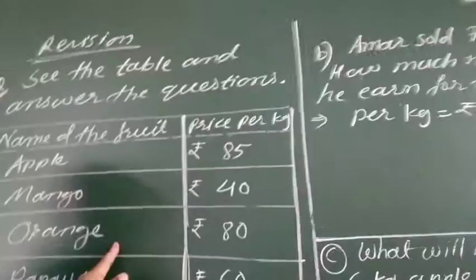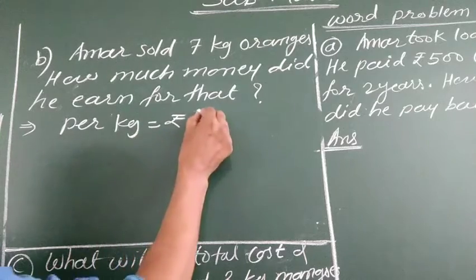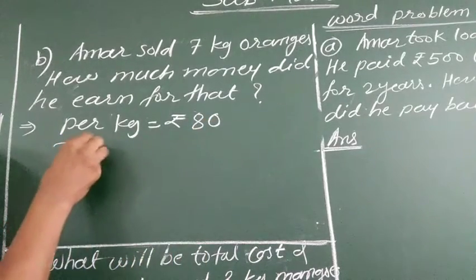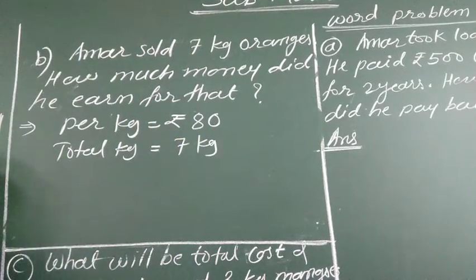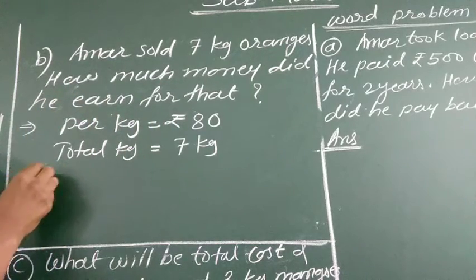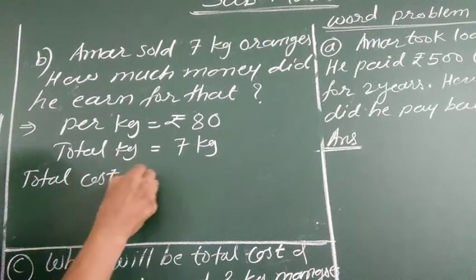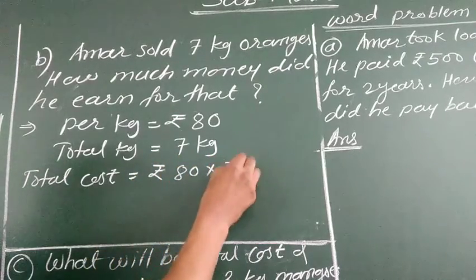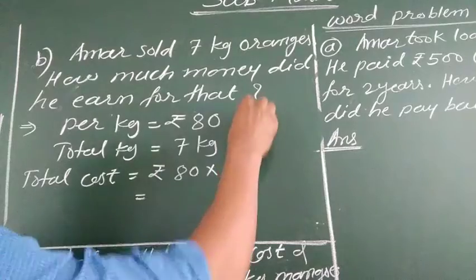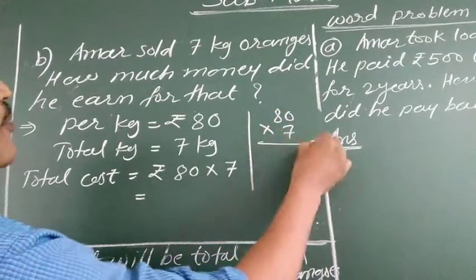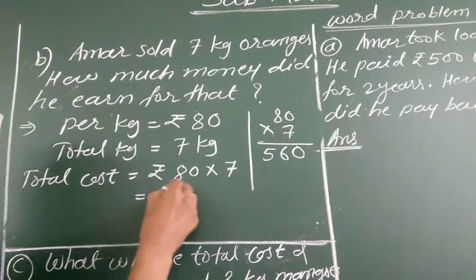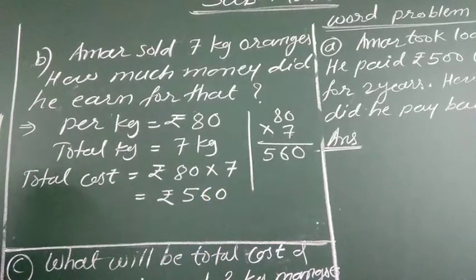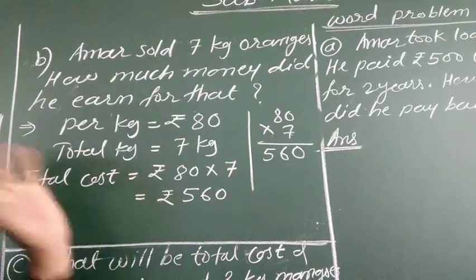Orange is rupees 80 per kg. So we can write here per kg rupees 80 and total kg is 7 kg. Now see, how much money did he earn? Total cost is equal to rupees 80 into 7. Let's do 80 into 7 here. 7 zeros are 0 and 7 eights are 56. 560. It is rupees 560.